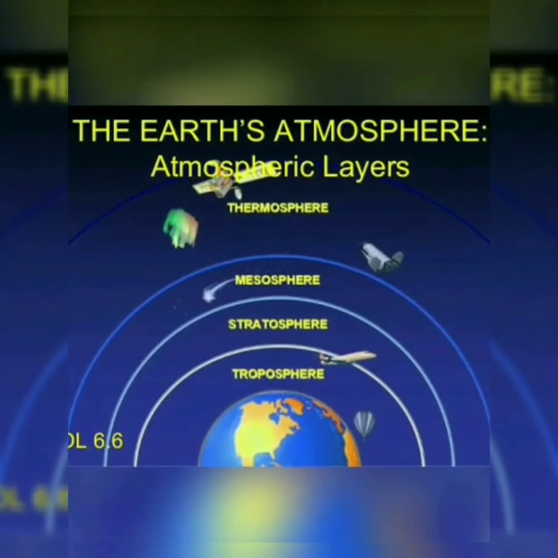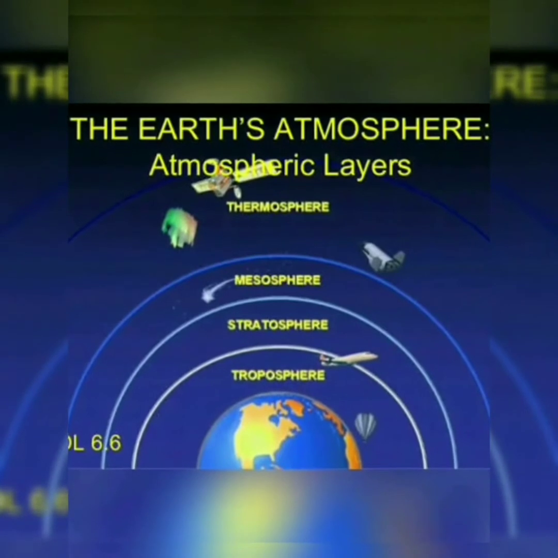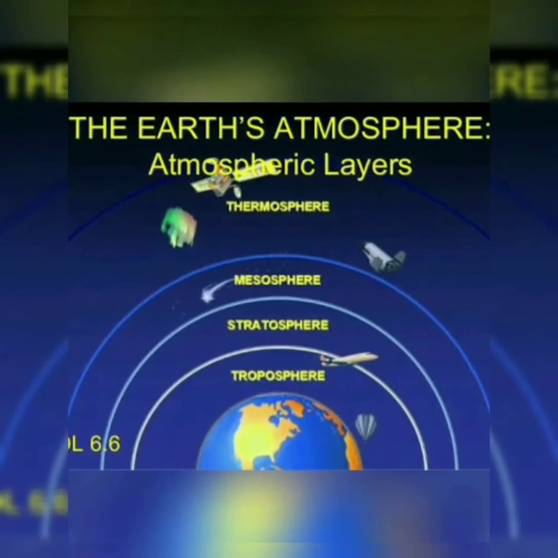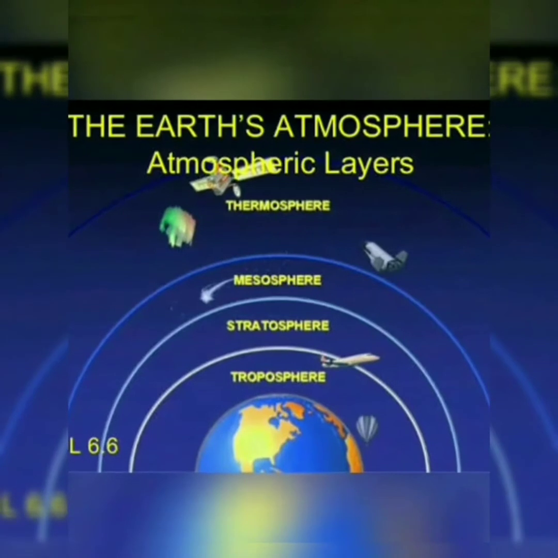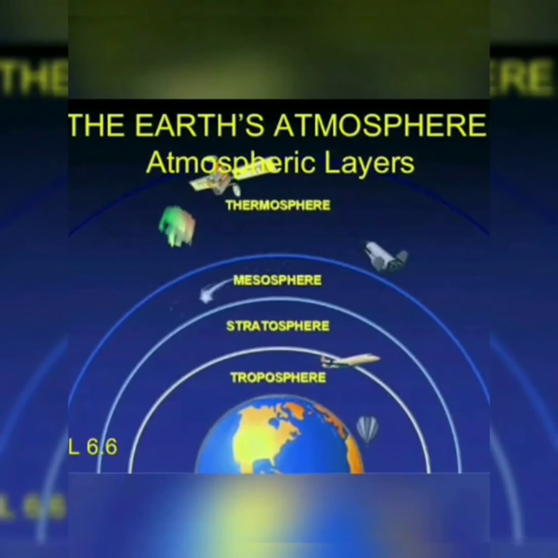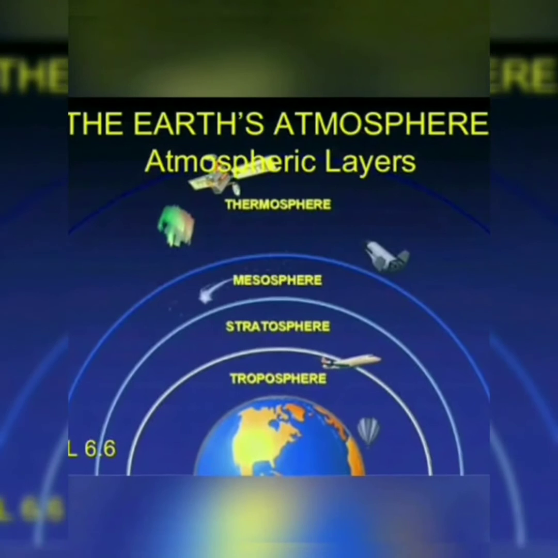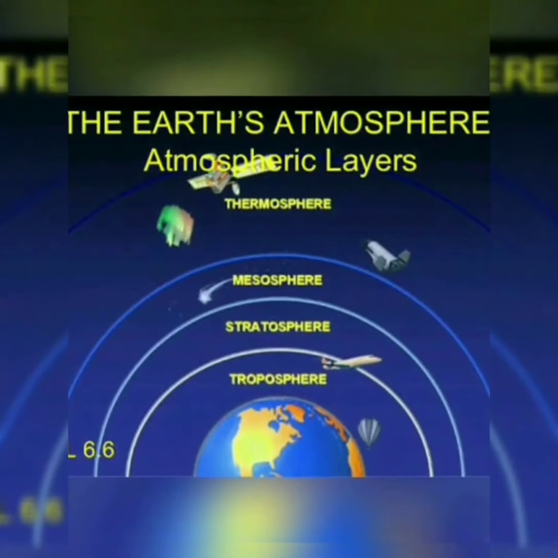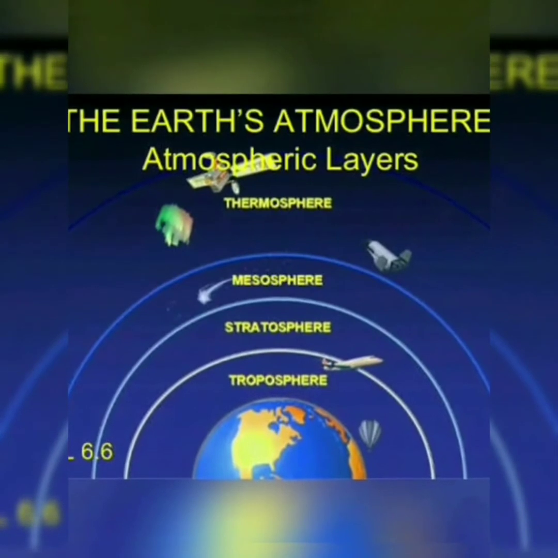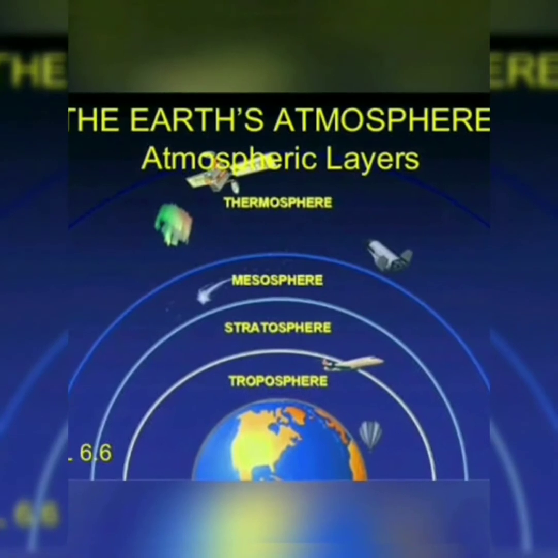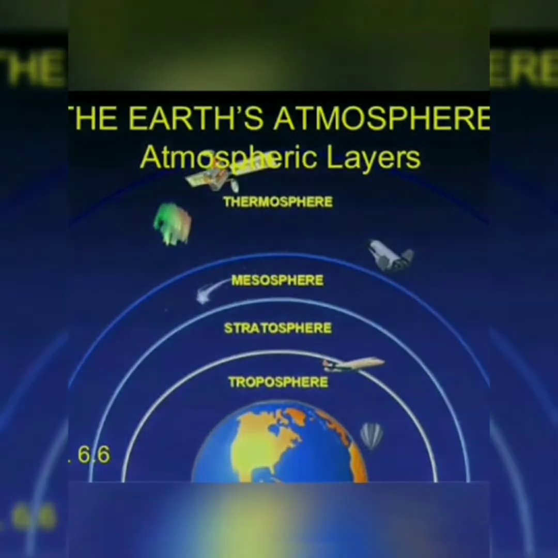Now here in the picture you can see the layers of the atmosphere. Before going to the layers, we have to understand the protective uses of the atmosphere. There are many rays, ultraviolet rays, x-rays, and gamma rays, continuously coming from the sun. Our atmosphere helps us continuously because these rays are absorbed by the atmosphere. That is how it is helping us.